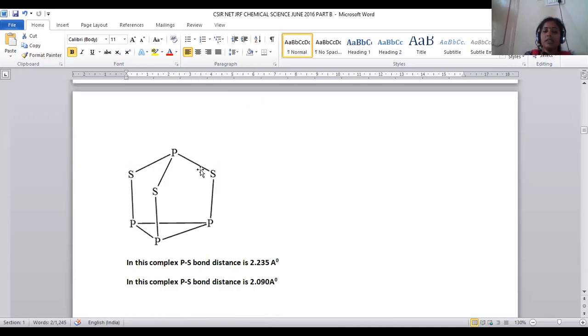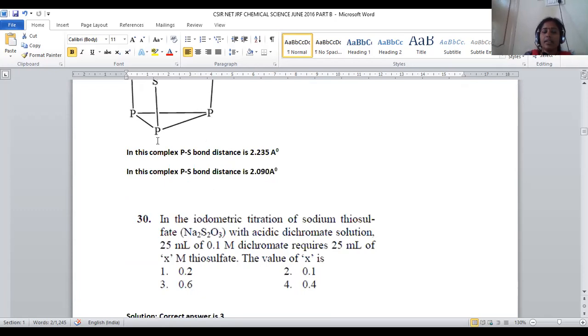It is the kind of system where we have 4 phosphorus and 3 sulfur atoms, and they are inclined in this manner. Here we have a triangle shape, and they are connected with the phosphorus in this manner. So P-S bonds are 6 and P-P bonds are 3. Here we also predicted their bond distances.